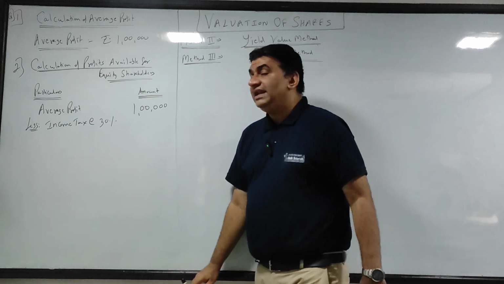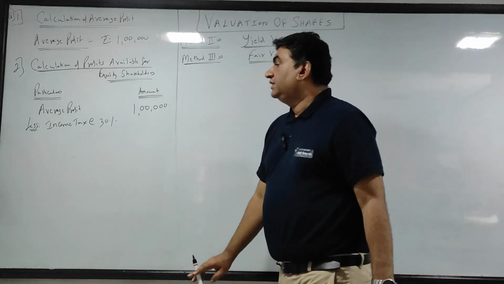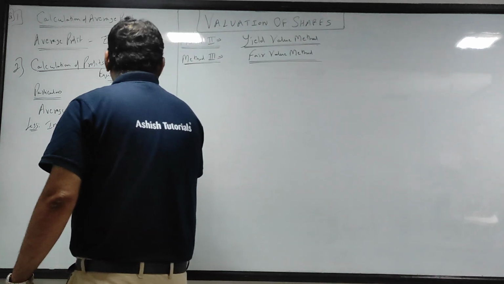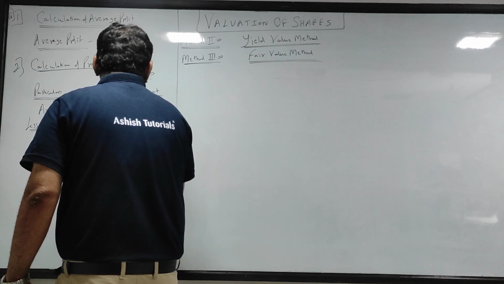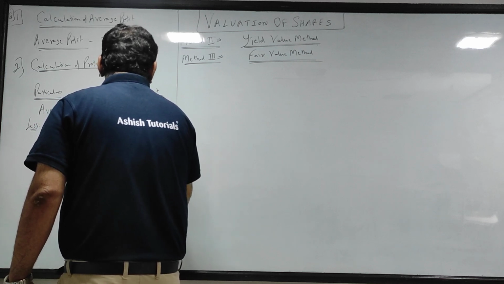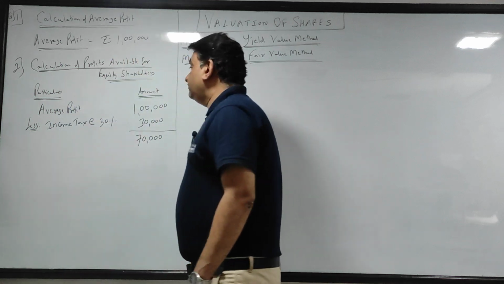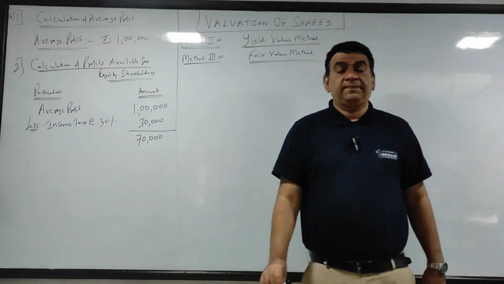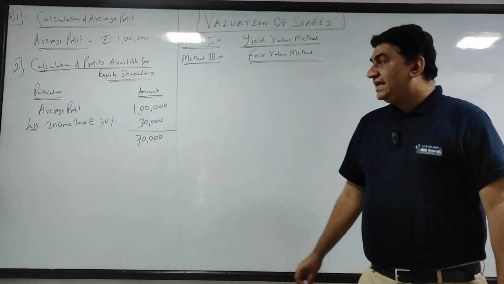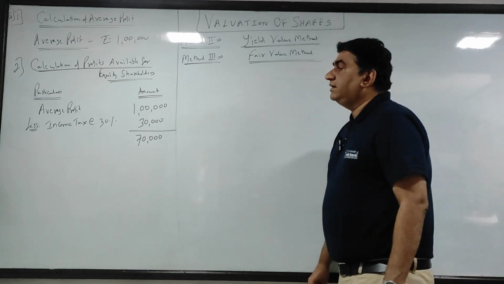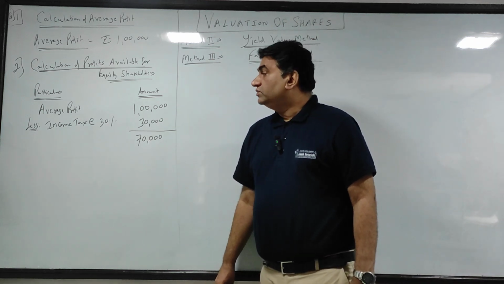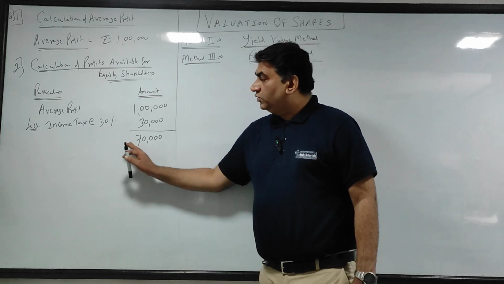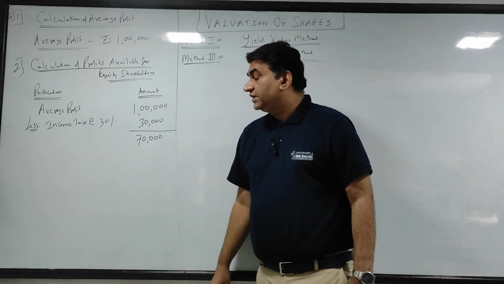So 1 lakh is my average profit. 1 lakh का 30% gives you 30,000. So 1 lakh minus 30,000 gives you 70,000. Average profit is 1 lakh. Income tax is 30%. So 1 lakh minus 30% gives you 70,000. No need to write anything against that. Got it?